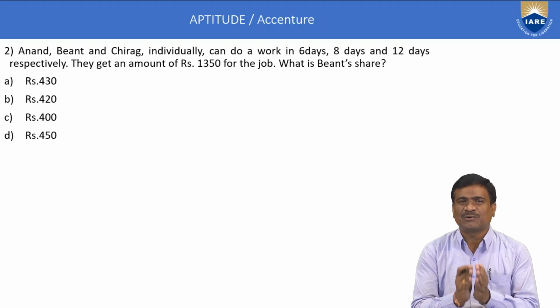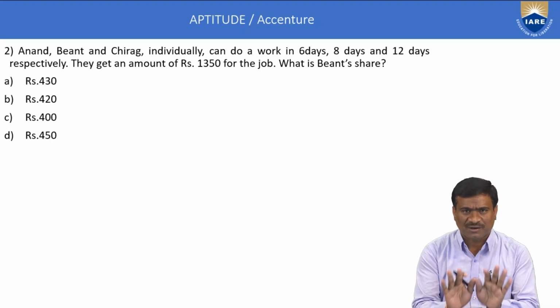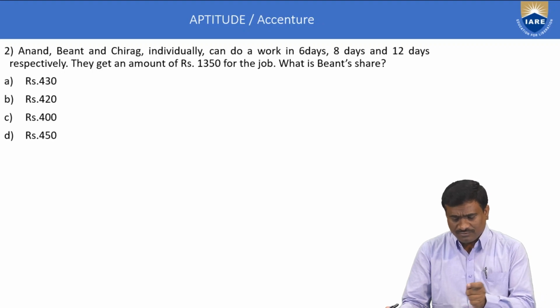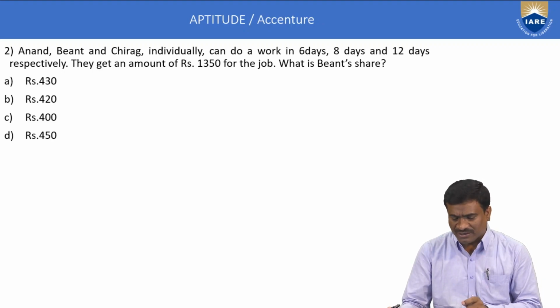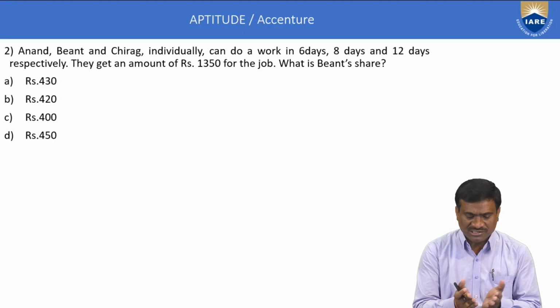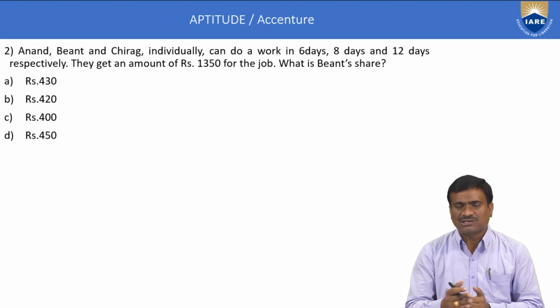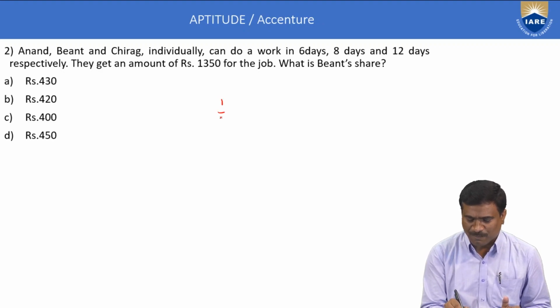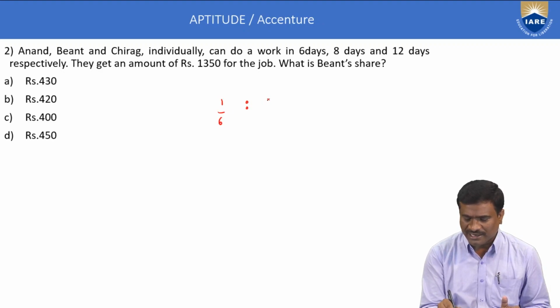In the second example, time and work, apply the inverse proportion first as the priority, then calculate the share of B. In the first method, the first statement converts into inverse proportion. Suppose A, B and C: A worked 6 days, B worked 8 days and C worked 12 days respectively. Calculate A is to B is to C. Here A is to B is to C means 1 by 6 is to 1 by 8 is to 1 by 12. This is important.